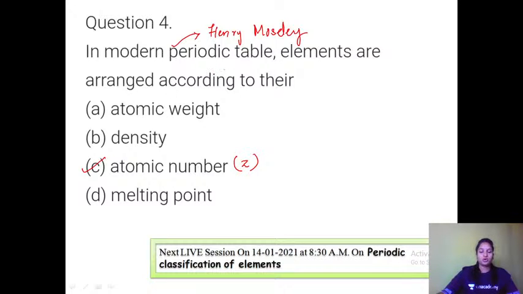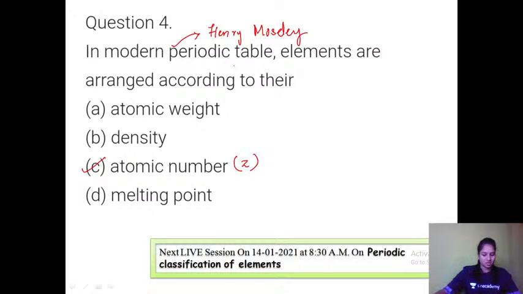In the modern periodic table we say that physical and chemical properties of elements are a periodic function of their atomic masses. So that was about the fourth question.